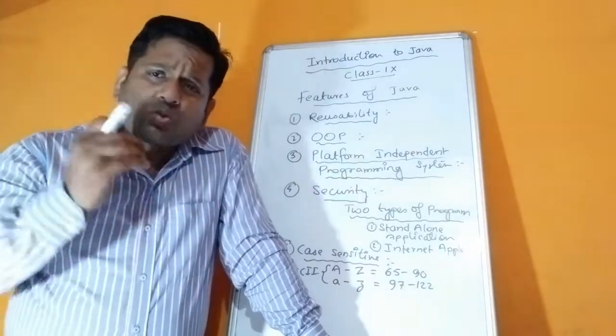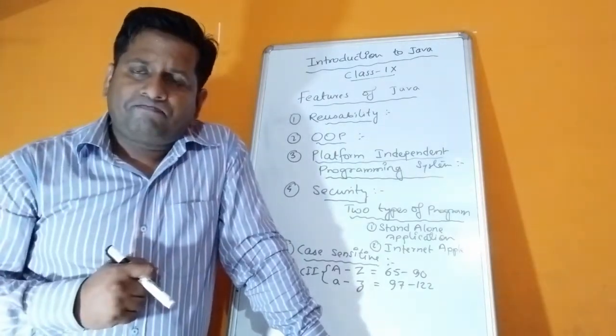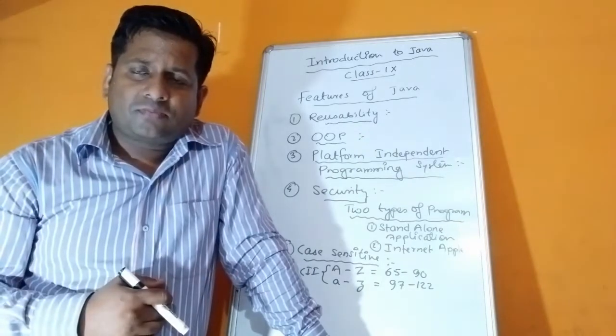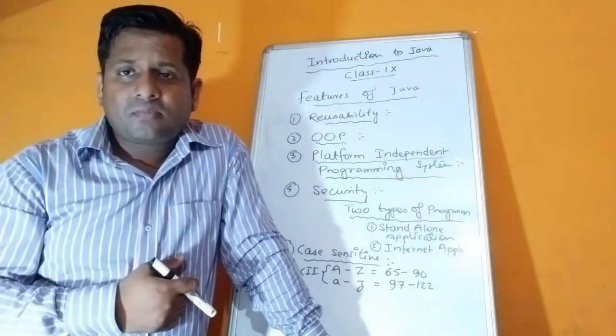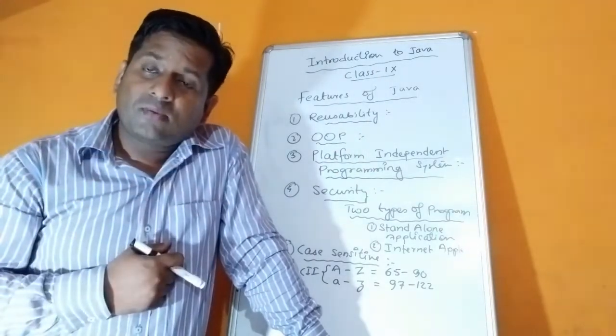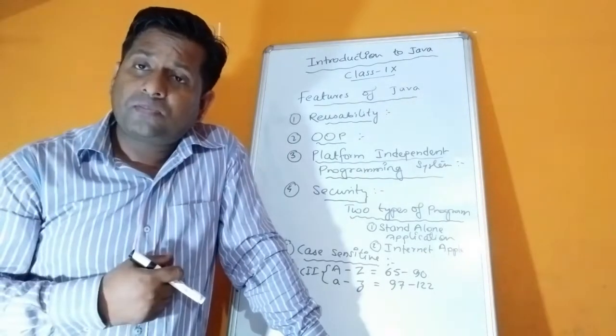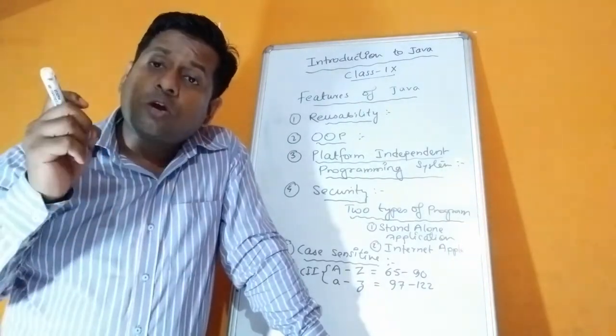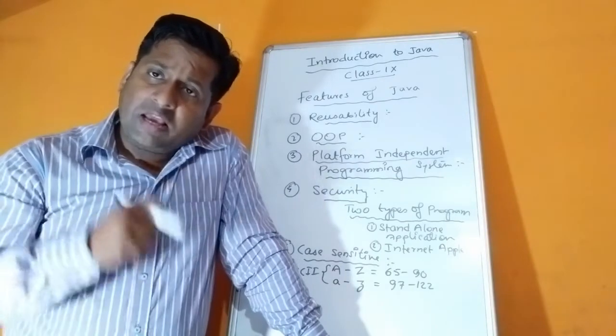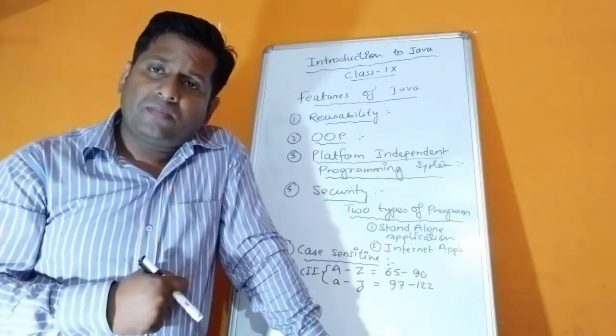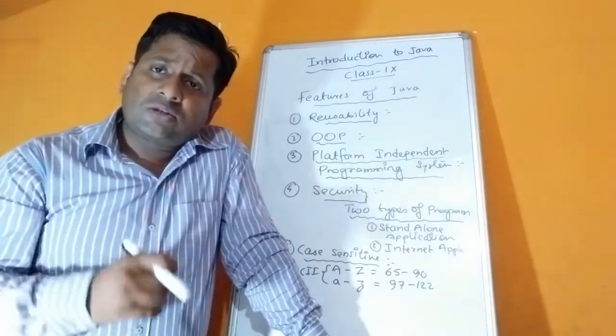So children, now I just want to tell you a few things about Java. Who invented Java? We learned so many things about Java. Now, who invented it? There is a person who invented Java. He is known as James Gosling. He is the person who invented Java. You know, children, how he invented it?